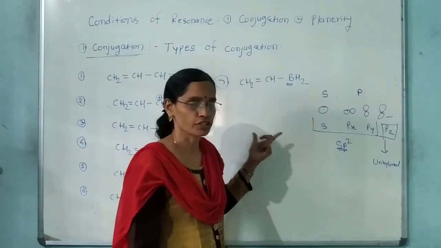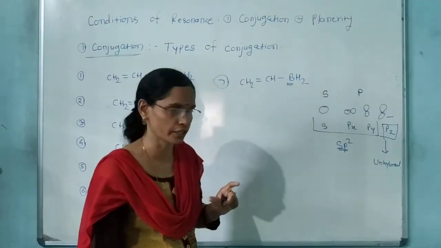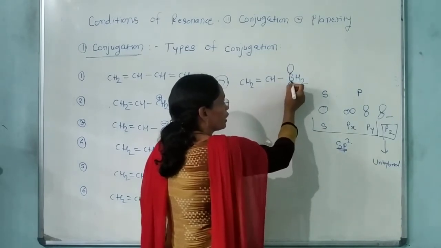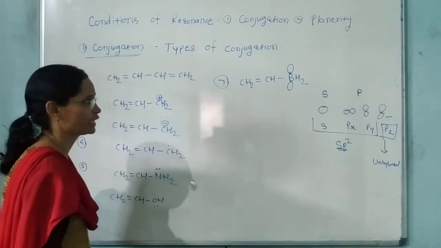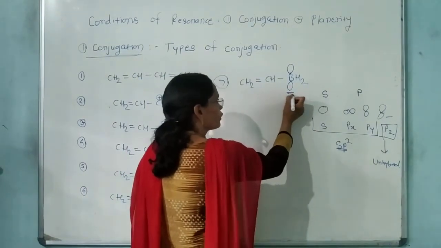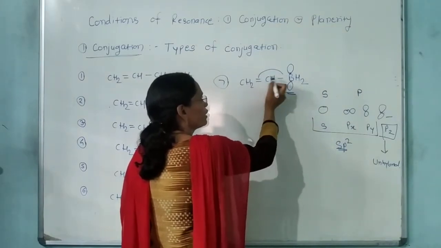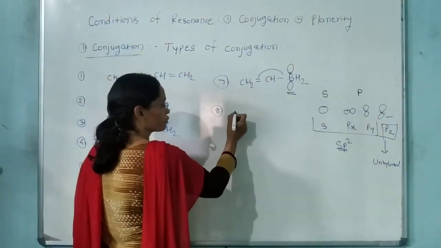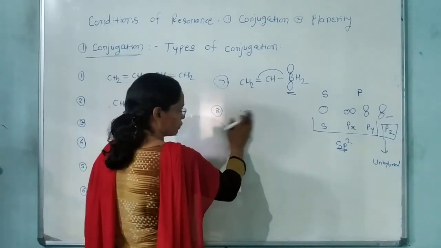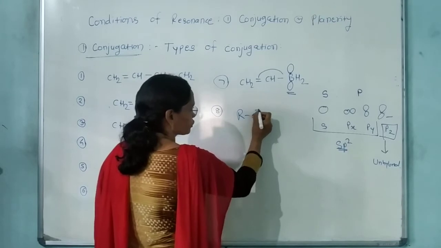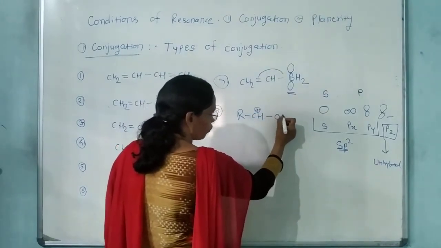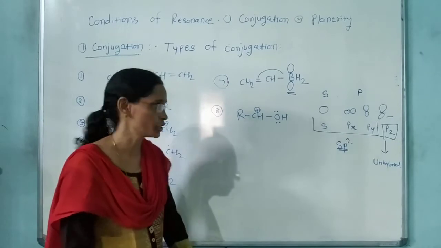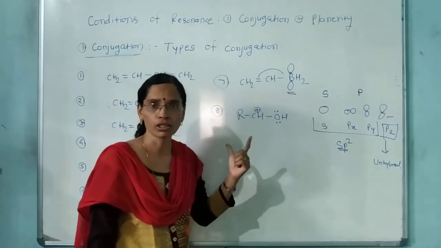Chemical bonding, hybridization, the phenomenon of hybridization is also hypothetical phenomenon। Now here the vacant orbital, unhybrid vacant orbital is present on the boron, and this vacant orbital is in conjugation with this double bond, double single vacant orbital। Not only this, but one more conjugation is also there, CH plus charge single bond, here OH and here lone pair, this plus and lone pairs, they are also in conjugation with each other। This is the concept regarding the conjugation, right?